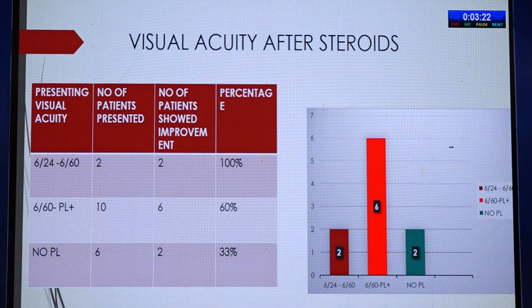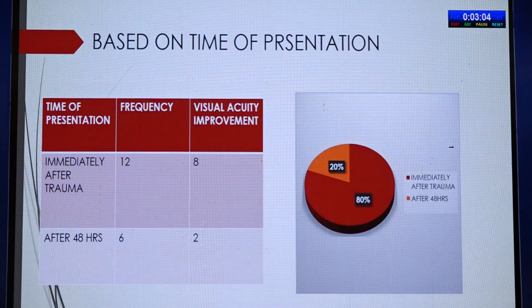And visual acuity after steroids: in 2 patients in the group 6/24 to 6/60, 2 of them have shown improvement, and with 6 out of 10 patients in 6/62 perception of light, they have shown improvement, that is 60%. And among 6 cases of no perception of light patients, only 2 have shown improvement, that is 33%.